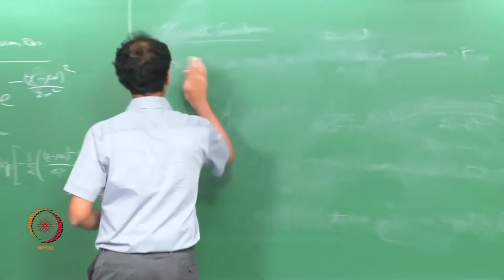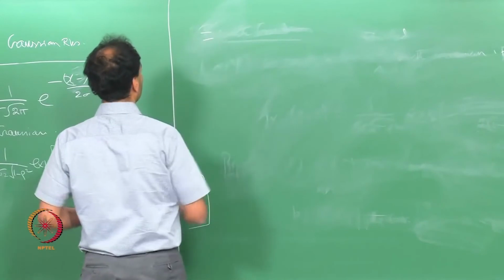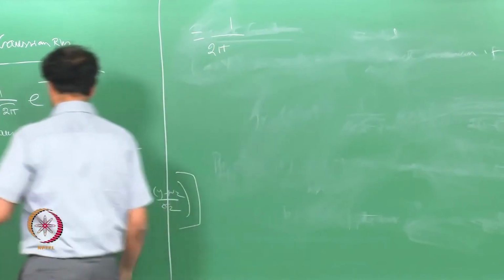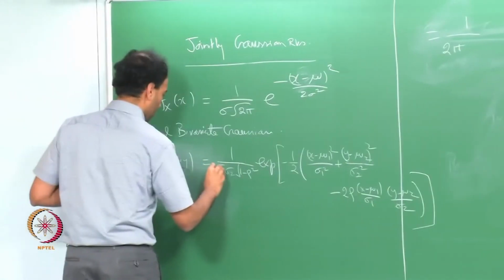So, this becomes like this. This whole expression can be written as 1 over, I think there is a 2 pi missing somewhere. So, there should be a 2 pi here.